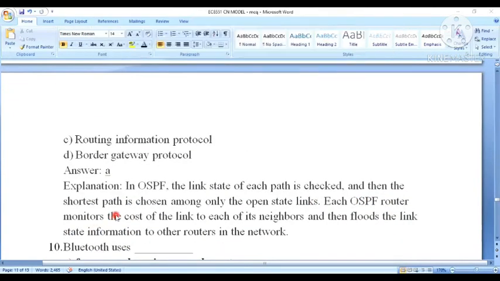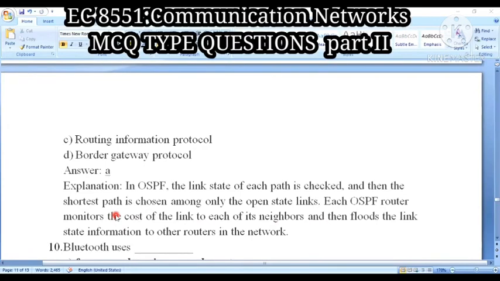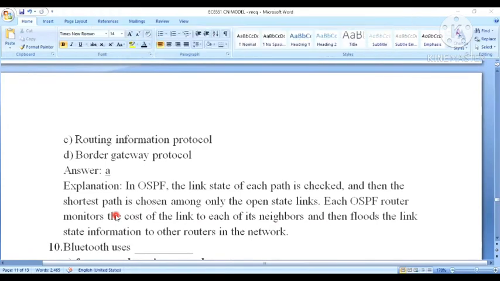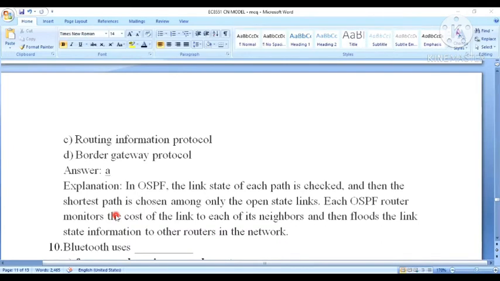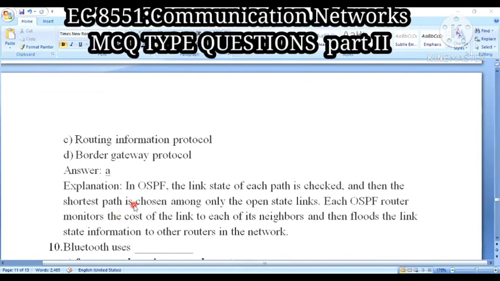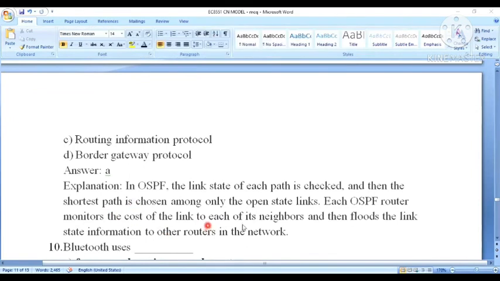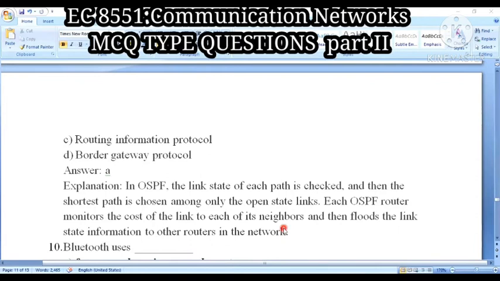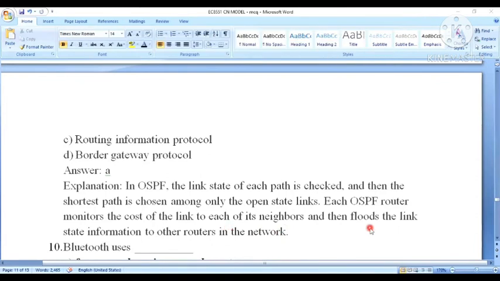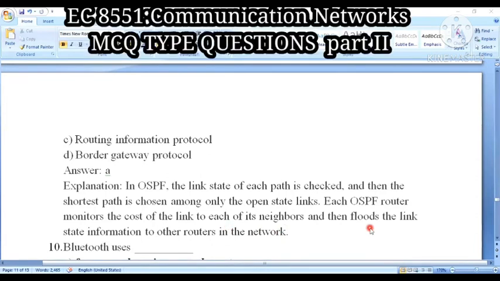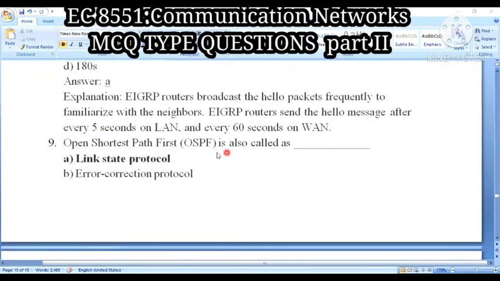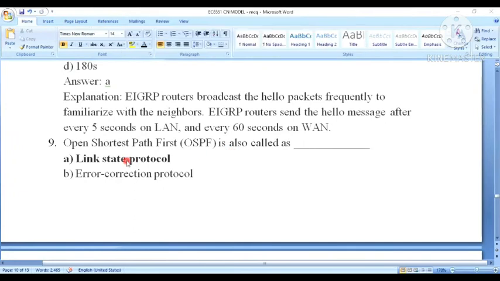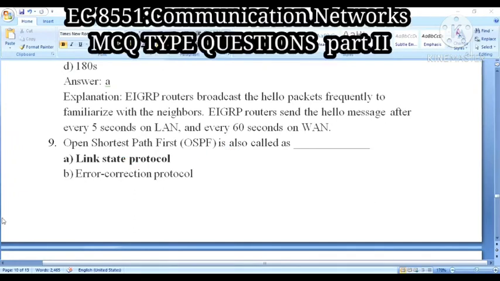Then the shortest path is chosen among only the open state links. Each OSPF router monitors the cost of the link to each of its neighbors, and then floods the link state information to the other routers in the network. So the answer is: OSPF is also called a link state protocol.